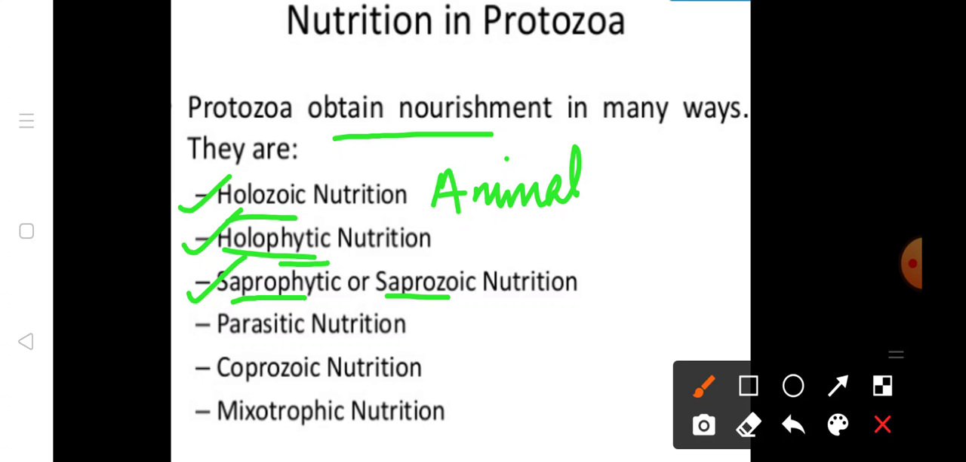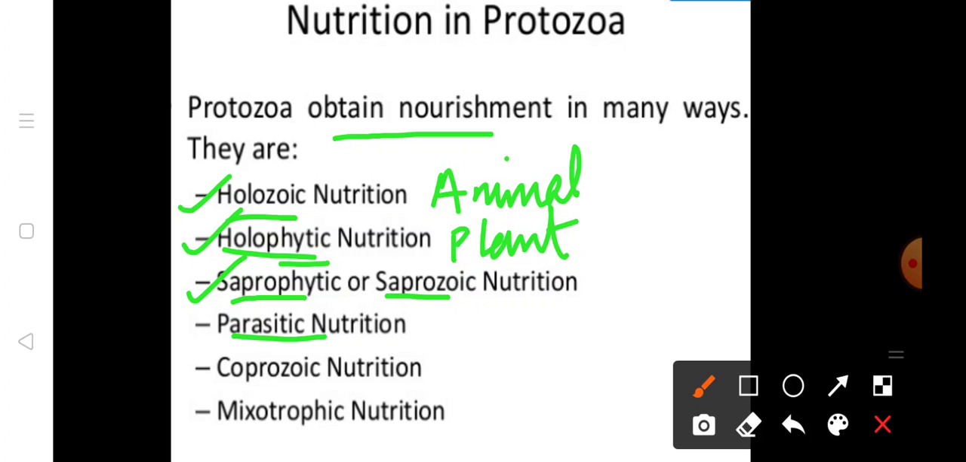Holozoic means animal-like: feeding on solid food particles in the manner of most animals. Holophytic means plant-like: they produce their own food through photosynthesis. Saprophytic or saprozoic means they derive nutrients from dead and decaying materials. Parasitic nutrition means they take up nutrients from a host, whether the host is a plant or an animal.